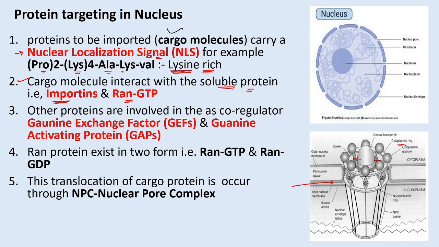Due to this, these cargo molecules, which are somewhat folded but inactive in form, acquire activeness in the nucleoplasm. So translocation of this cargo protein occurs through the NPC.